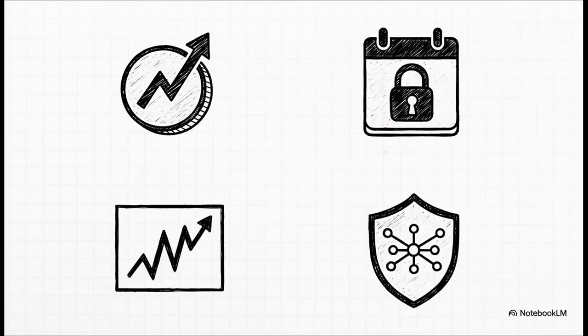So we can break this whole decision down into 4 key questions. First, what's the APY? Your potential annual return. Second, what's the lockup period? How long do you actually have to commit your coins for? Third, how volatile is the coin itself? Is it going to swing wildly in price? And finally, what are the network's fundamentals? Is this a solid, legitimate project that's actually built for the long haul?